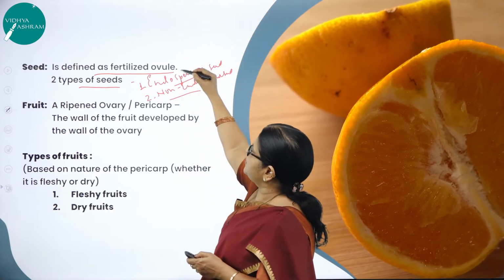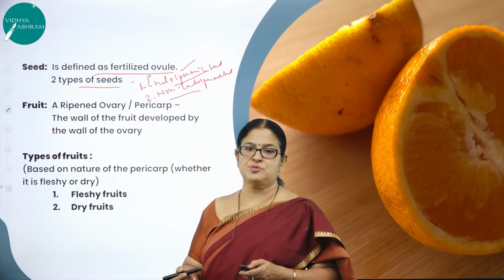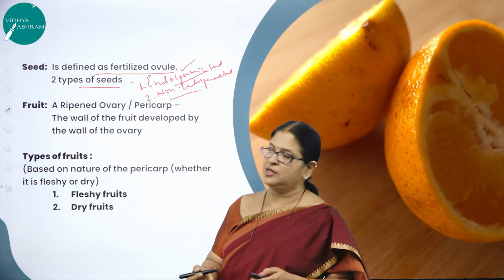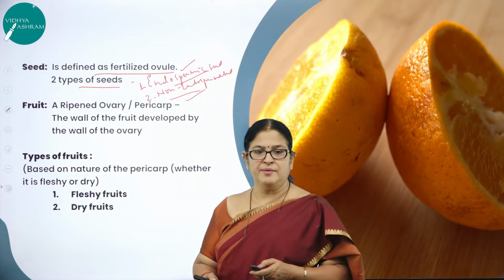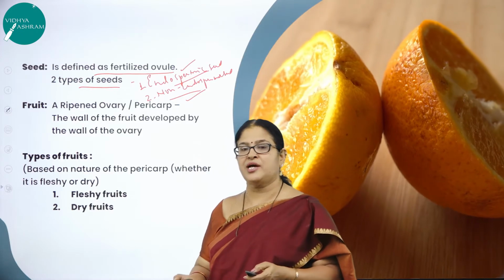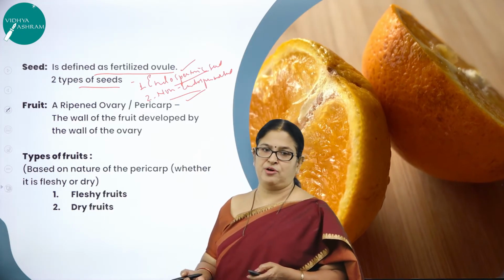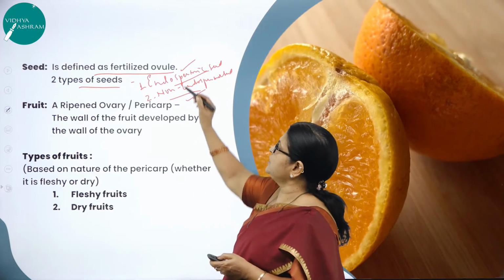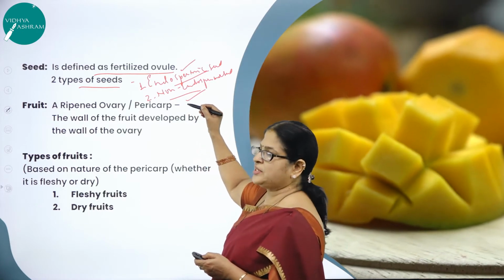And what is an endospermic seed? Already you have learned. An endospermic seed is a seed where some amount of endosperm is retained, which is utilized for the process of seed germination. Whereas in a non-endospermic seed, the endosperm is completely utilized for the process of embryogenesis. So there is no endosperm left during the process of seed germination. Here what are the examples? Wheat, barley, etc. Here pea and groundnut, etc.